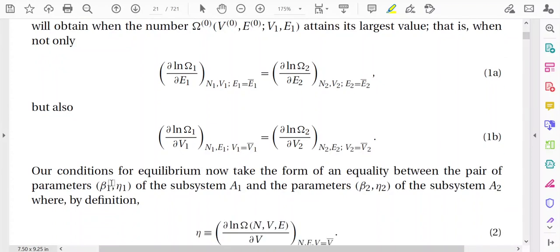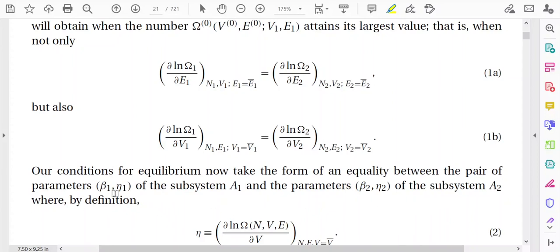So, our conditions for equilibrium now take the form of an equality between the pair of parameters beta 1, eta 1 of the subsystem A1 and the parameters beta 2, eta 2 of the subsystem A2.